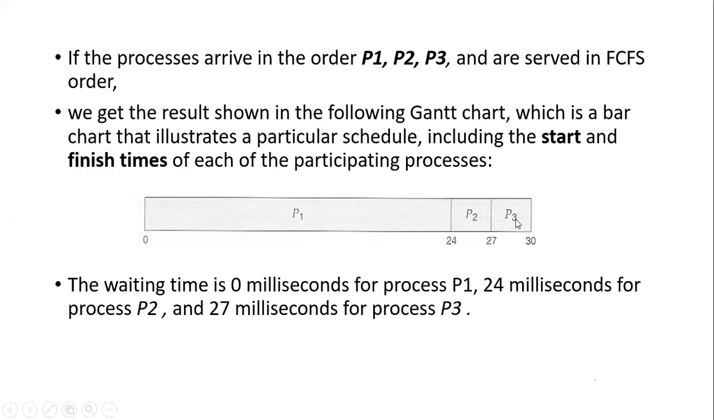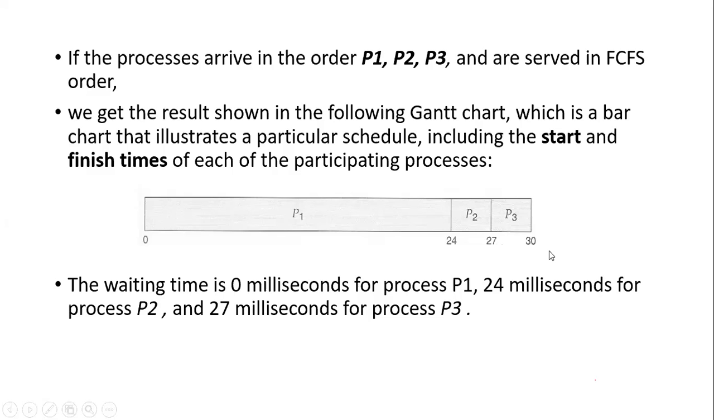Again, consider the P3 process. P3 will start its execution at 27, and its burst time is 3. So 27 plus 3 is 30. P3's finish time is 30. This is the start time and this is the finish time. For P1, start time is 0, finish time is 24. For P2, start time 24, finish time 27. For P3, start time 27, finish time 30.